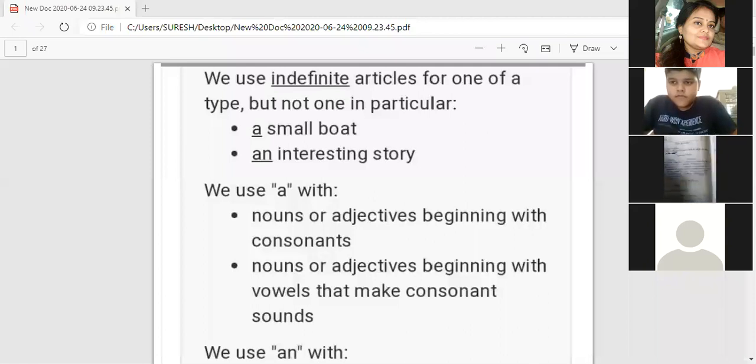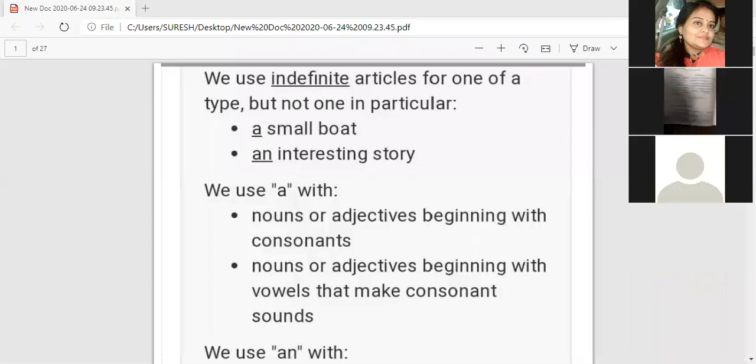So, article. I will mute you so that you should not be able to make the sound. Just answer in chat. We use indefinite articles for one of a type, but not one in particular. Suppose if we were given dash small, we can't put a small over there.